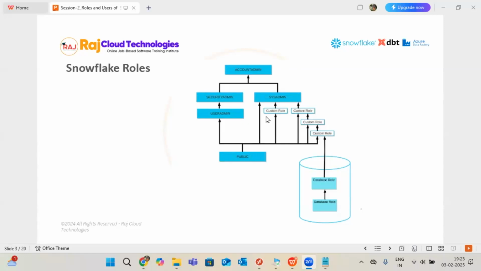In other places, the naming convention is different, like developer underscore something, but we will see our own customized roles in our projects. Okay, so we are not going to talk in too much detail about the roles concept today, only about what account admin is and how we will use that. All this information I'll explain to you today.